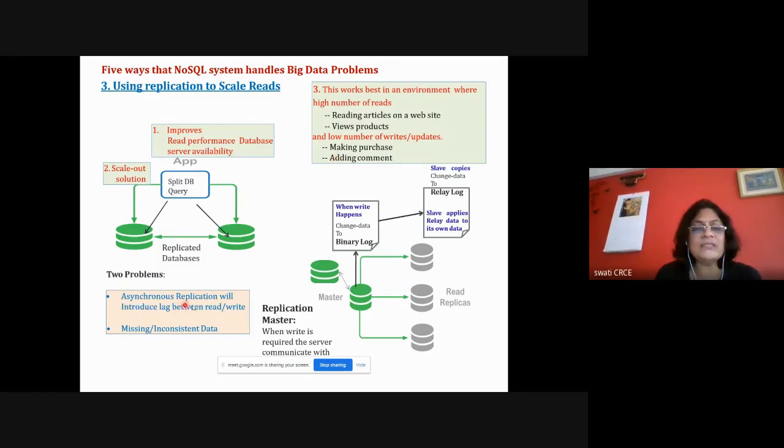It is asynchronous replication, which will introduce a lag between read and write. For some amount of time there will be some inconsistent and missing data. That is the issue here. But we are okay with that, because most of the time we want to read the data only.